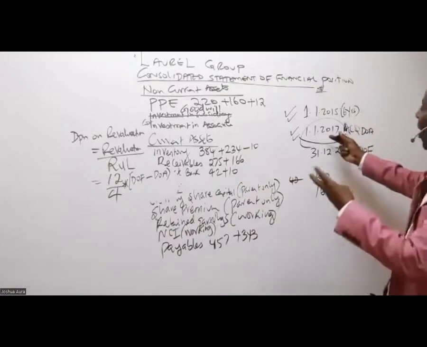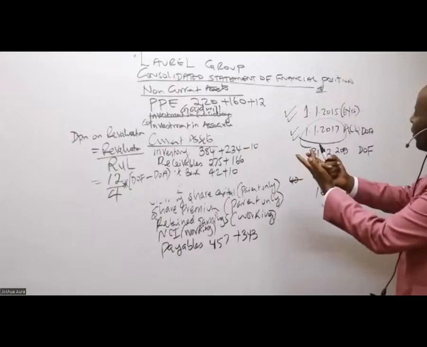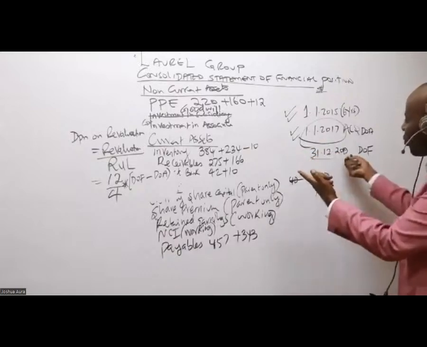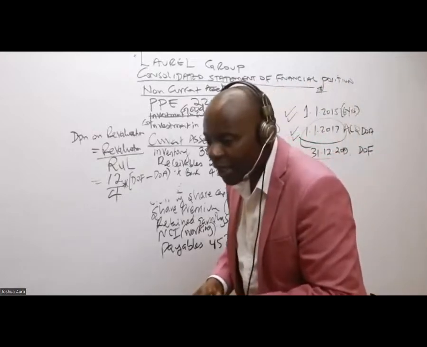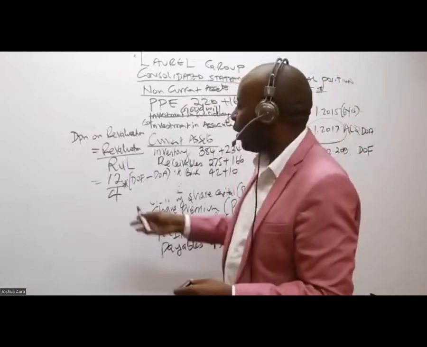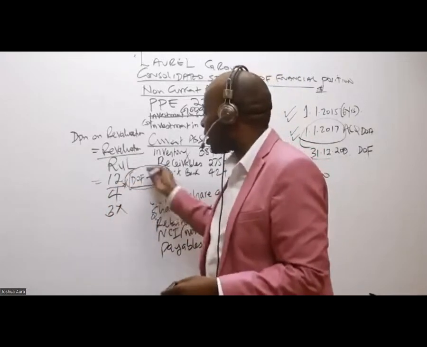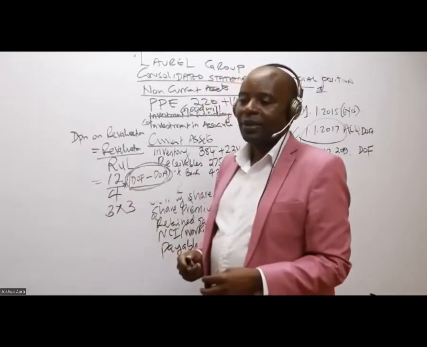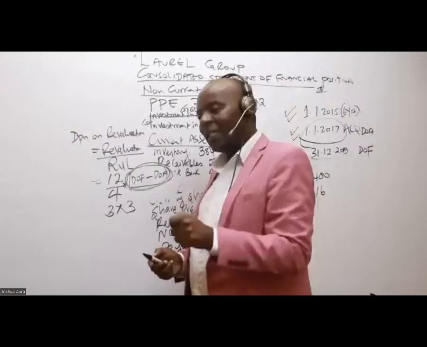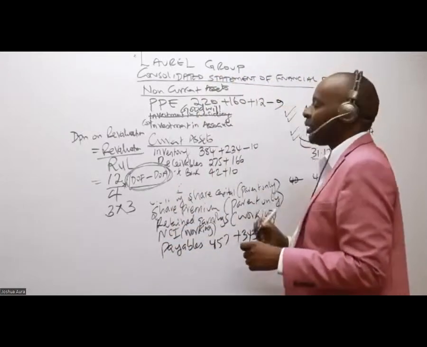So in this case, you count the whole of 2017, the whole of 2018, then we have the whole of 2019, because 2019 we are going to the end. So basically, the total depreciation will be 12 over 4, which is 3, times how many years have you gotten here? 3. So therefore, the total cumulative depreciation is 9.